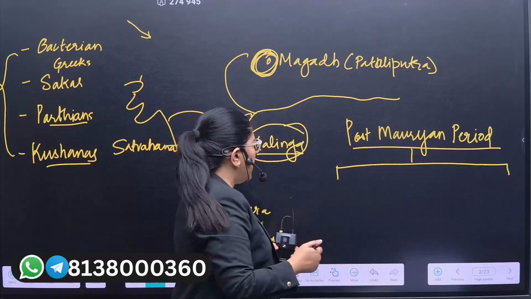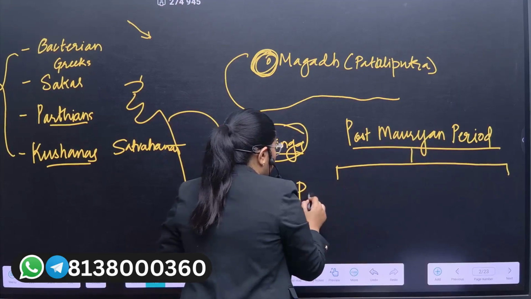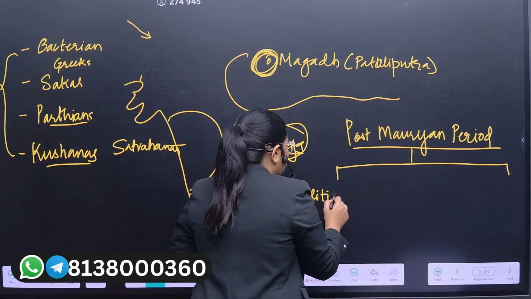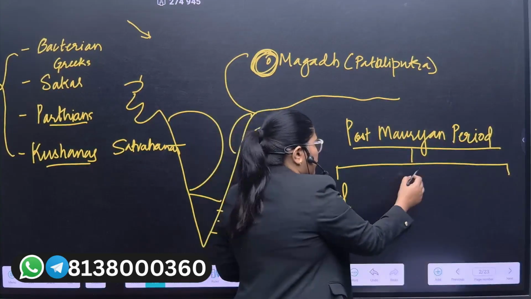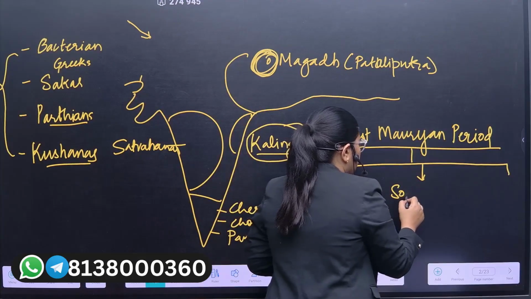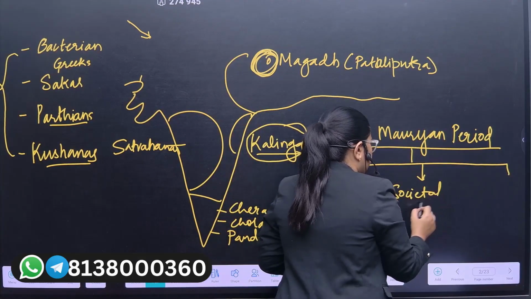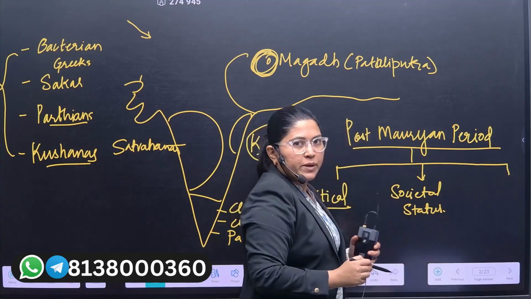So in the first post-Mauryan section, we would be collecting the political story. After that we would also be addressing the societal status during the post-Mauryan period.